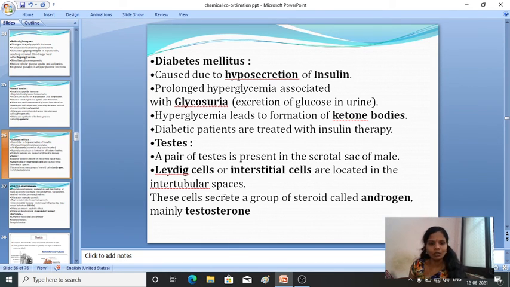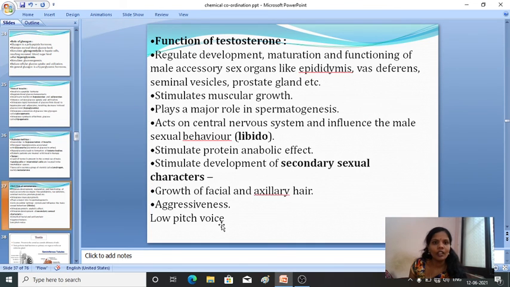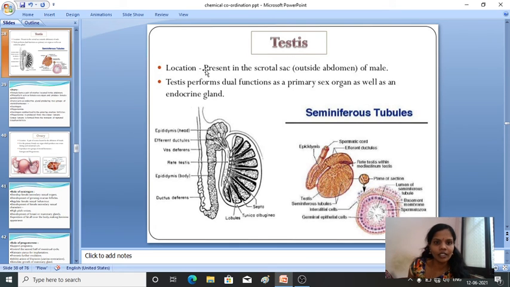So the male sex hormones come from the testis. It is mainly made up of interstitial cells or Leydig cells, and it secretes the male sex hormone known as testosterone. Here you can see the location of the testis, where it is present exactly. It is present in the scrotal sacs, outside the abdomen of the male.